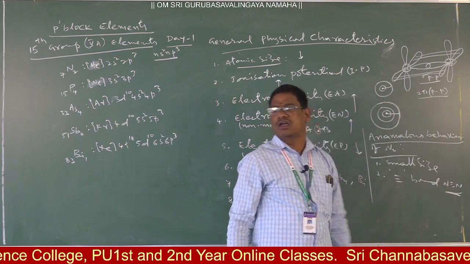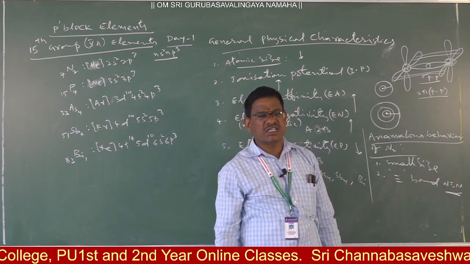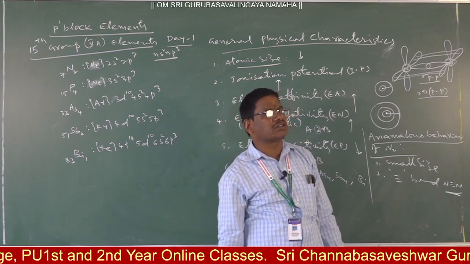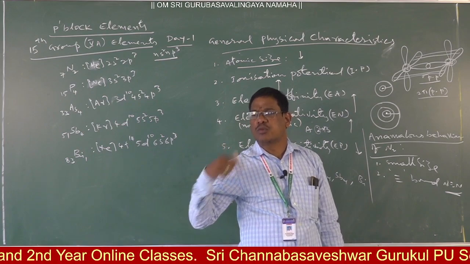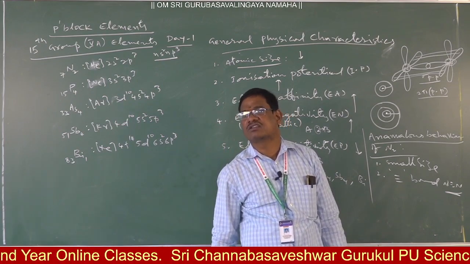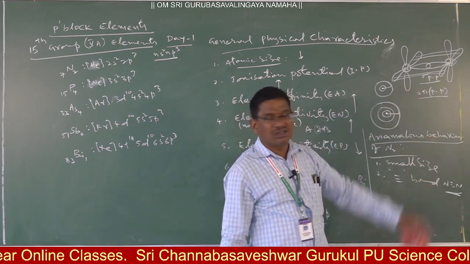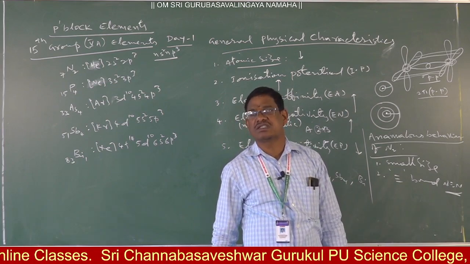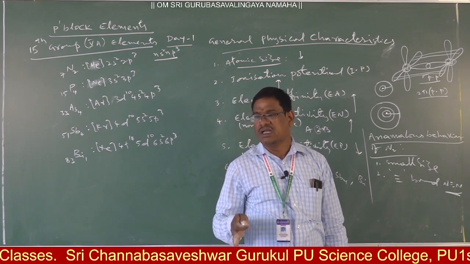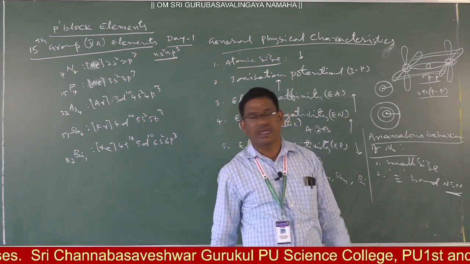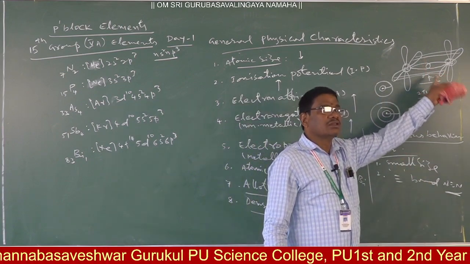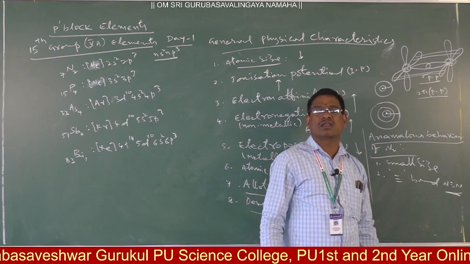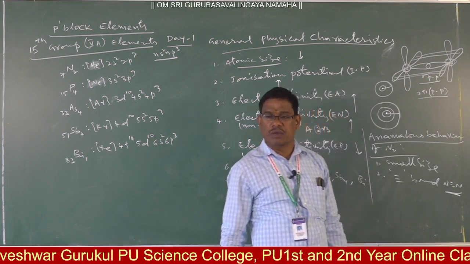Even if you take white phosphorus, just above room temperature it will catch fire in the atmospheric air. Whereas for nitrogen, high temperature is required to break it. The bond dissociation energy is very high because 3 moles of bonds we have to break. Then only that nitrogen will become free, and that free atom will be involved in a chemical reaction.